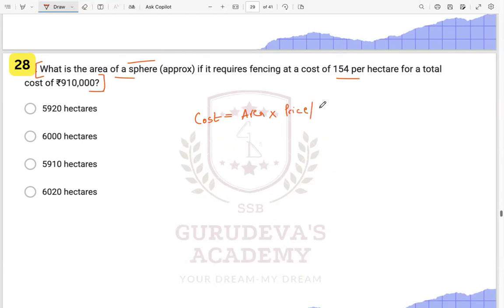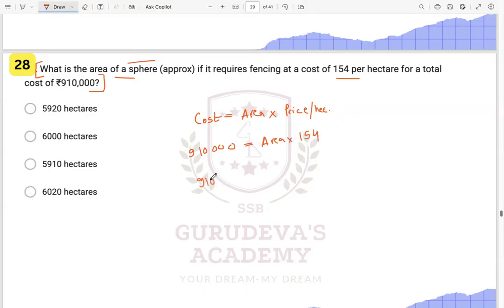Price per hectare, right? Price per hectare. Okay, this is the thing, right? The cost is given to you, the price is given to you. You just have to find the area. You don't have to find the area with the help of a formula over here, right? It is nothing but 910,000 is equal to area times the price, that is 154. You just have to divide this.